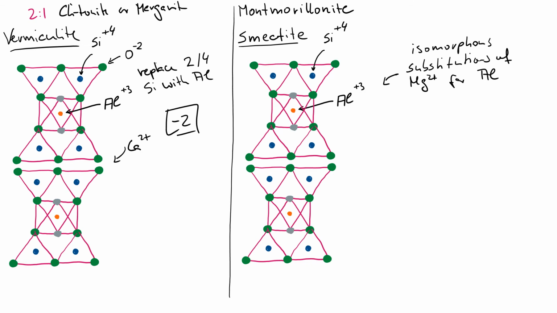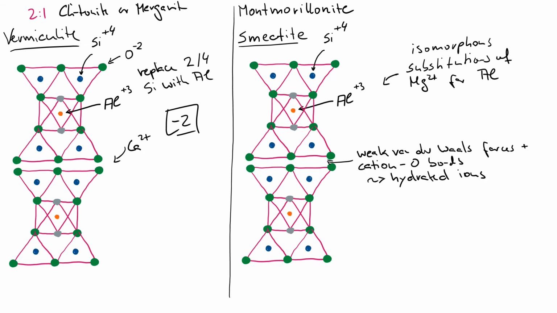The 2-to-1 layers in these smectites or montmorillonites are held together by van der Waals bonds and by relatively weak cation to oxygen bonds, which means that we have now exchangeable cations located between water molecules. They're hydrated in the interlayer, and that allows for expansion of the crystal lattice. So when a mineral is saturated with water, the spacing between the individual layers can approach 2 nanometers, which, if you remember, that's the size of a clay fraction particle.